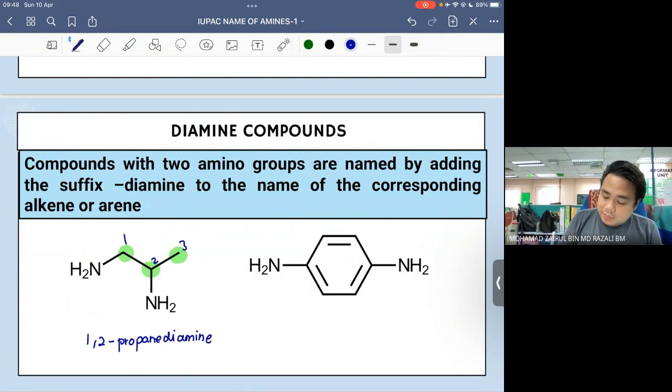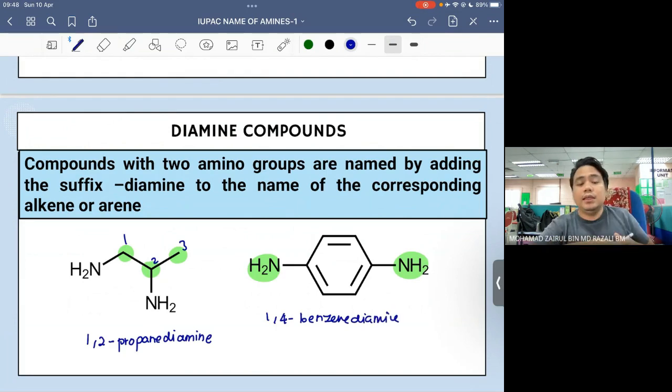Okay, kalau yang macam ini, awak tak boleh namakan dia sebagai dianiline. Tak boleh. So untuk kes yang ini, normally kita akan jadikan dia sebagai 1,4-benzenediamine. Okay, I think that's all for the IUPAC nomenclature. So nanti awak boleh continue with tutorial question. So thank you.